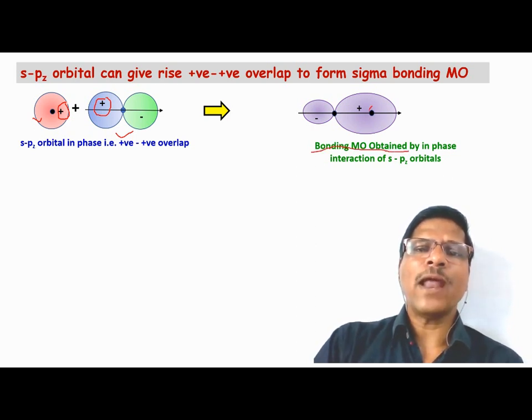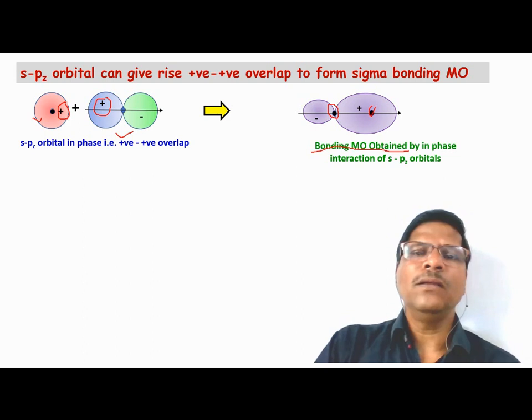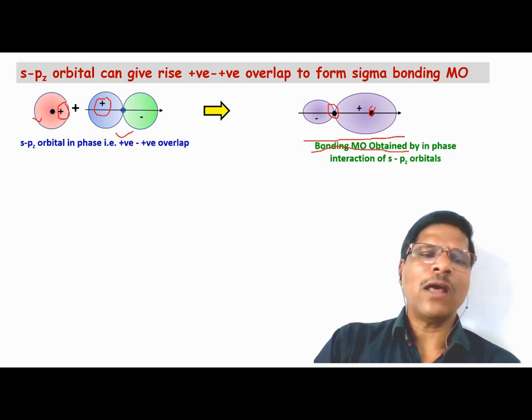So we have one atomic nucleus and another atomic nucleus. The maximum electron density is between the two atomic nuclei and the minimum outside the atomic nuclei. So the spz atomic orbital overlap, this is the bonding molecular orbital.